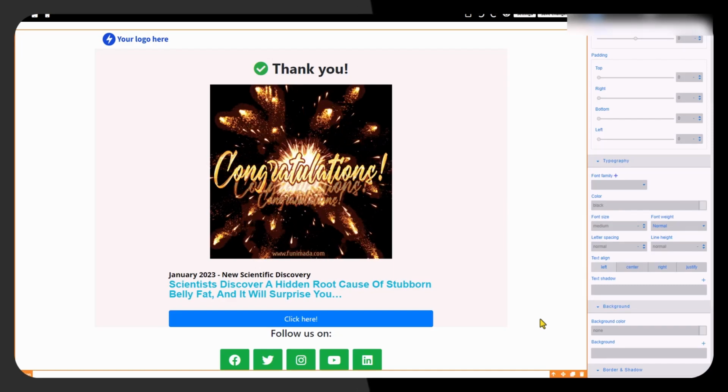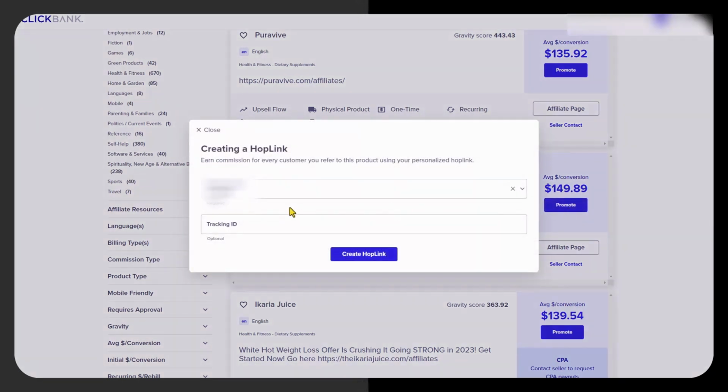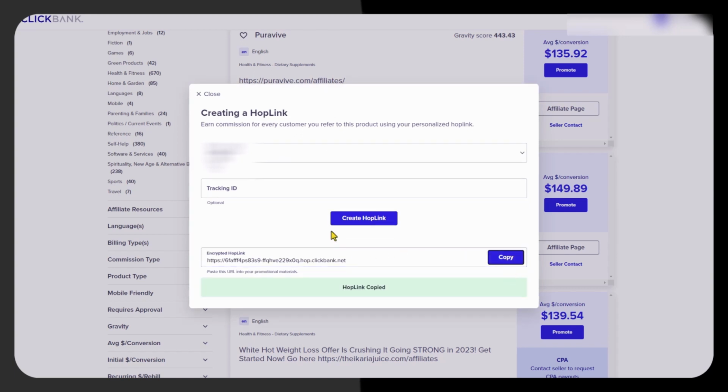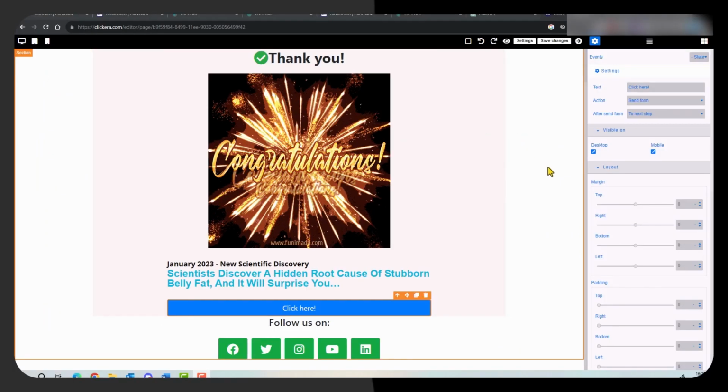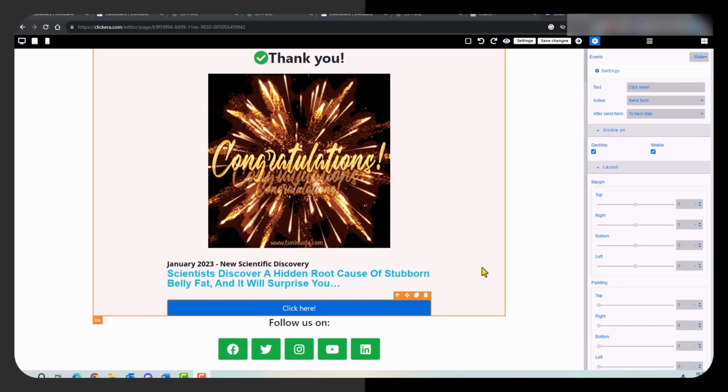So to do that, we head back over into ClickBank. Then when we're back in ClickBank, we find our product and we click this promote button and create our hot link. And what that does is it gives us this hot link that we copy, and that's the link to our product. So we need to make changes to this button to put our link on to drive people to click here to go and find out more, that will send them to our affiliate page for the product.